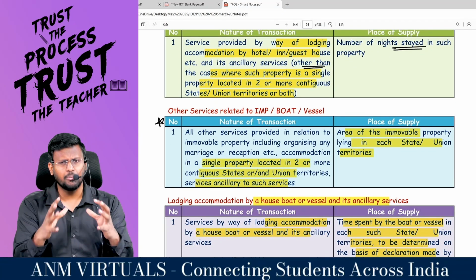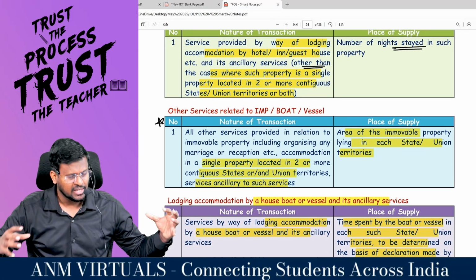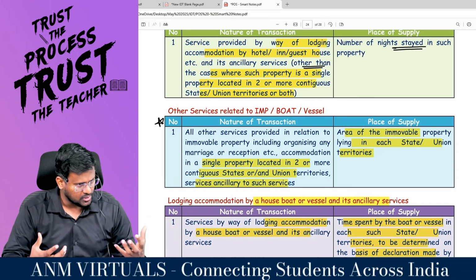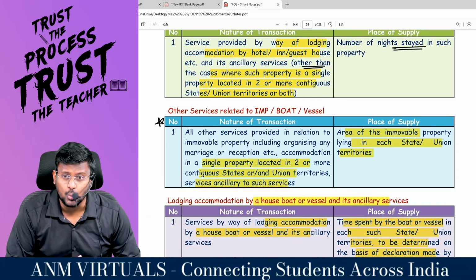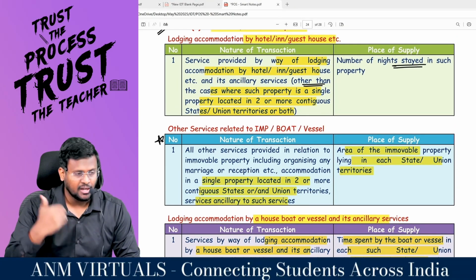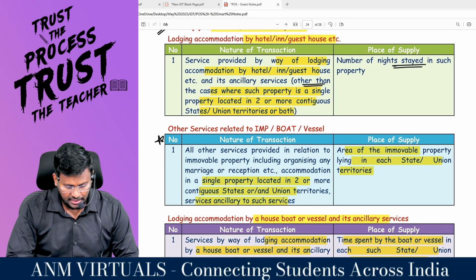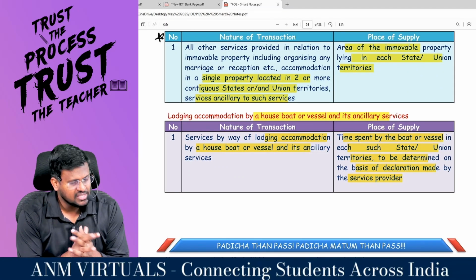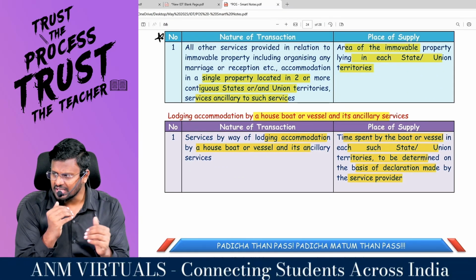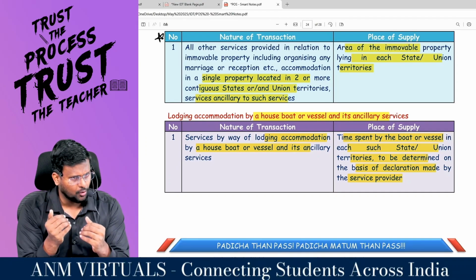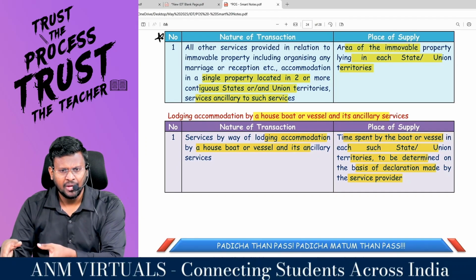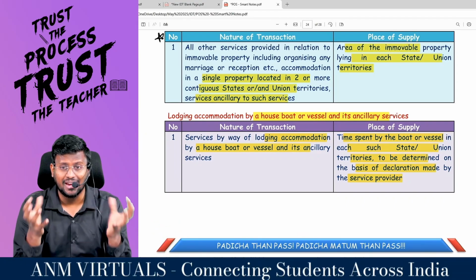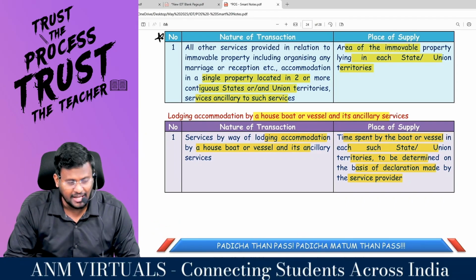Sir, if there is one immovable property which has been spread across 2 states, one part in Kerala and one part in the other state, on the border, that's what I'm trying to say, then based upon the area or the square feet, how much part is lying in each state, you have to bifurcate. Comfortable, sir? Then the third one: lodging accommodation by houseboat, vessel or its ancillary services. Sir, there is a houseboat with a maximum time period of 24 hours. 22 hours it will be in Kerala and 2 hours it will move to Karnataka. Then you have to split the value of supply between Kerala and Karnataka in the ratio of the time spent by the boat or vessel.